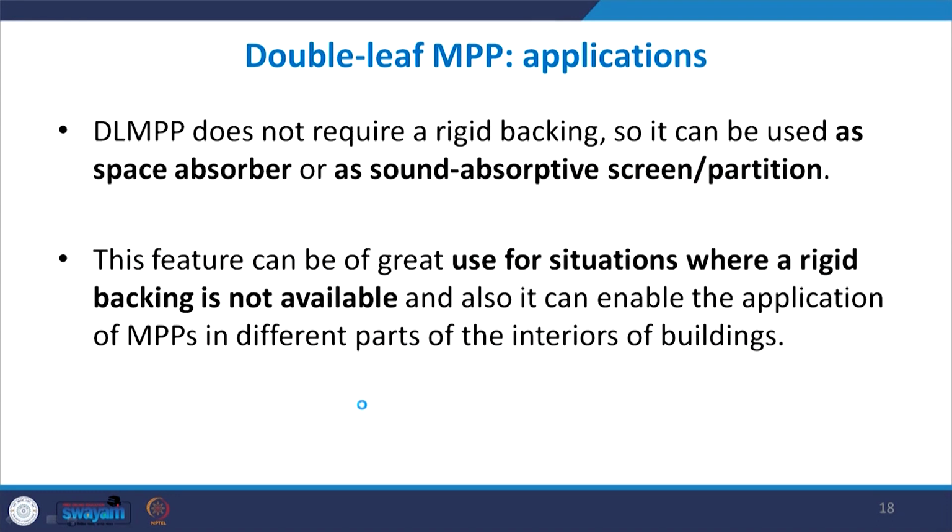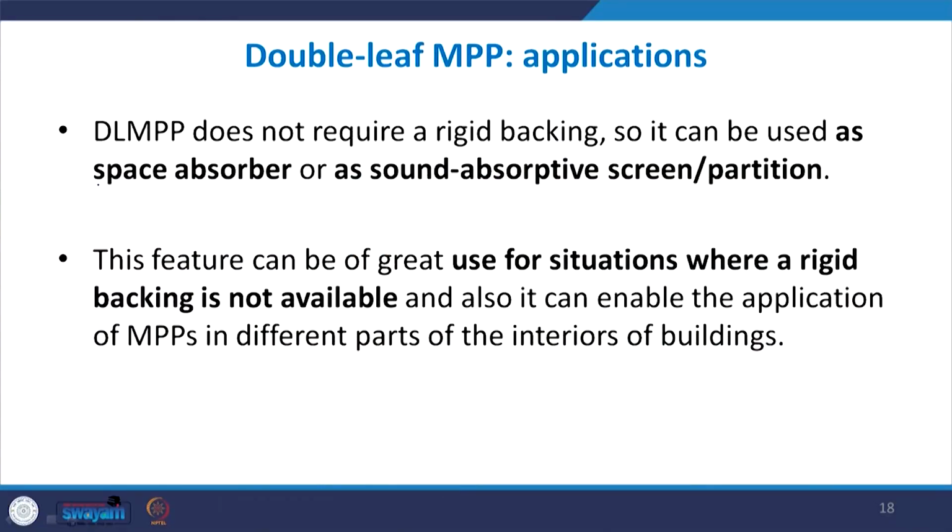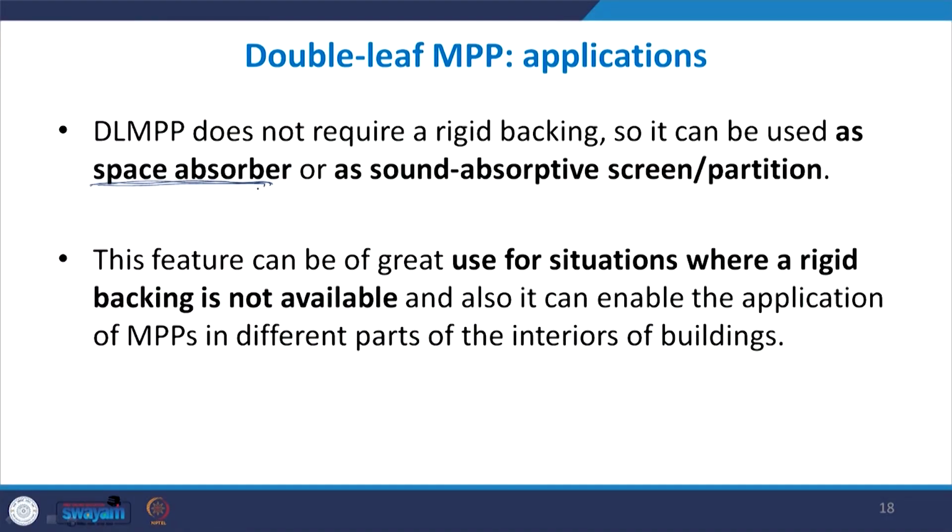So, the application of this kind of double leaf MPP then becomes that, just like an MPP, now there is no restriction that it has to be applied only where you have a rigid backing. So, they can be used as space absorbers. They can be installed anywhere in midway when there is no rigid backing, or even in the open air conditions. So, there need not be an indoor application or an application near a rigid wall backing. They can be used anywhere in this space as a screen or a partition, and they can also be used in some complicated areas where backing is not available, such as the different parts of machinery and buildings.